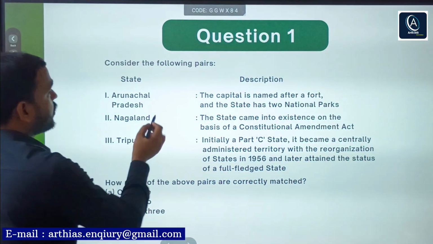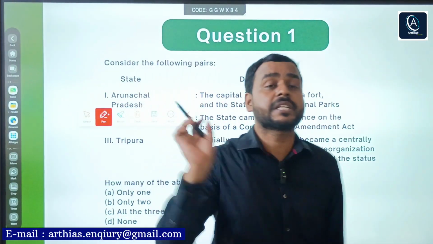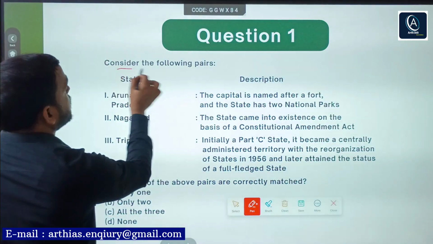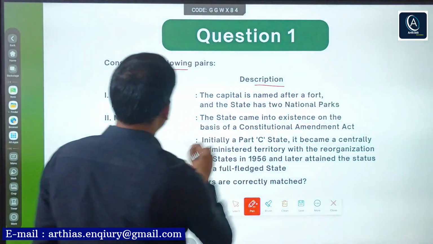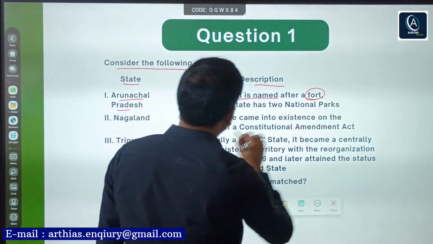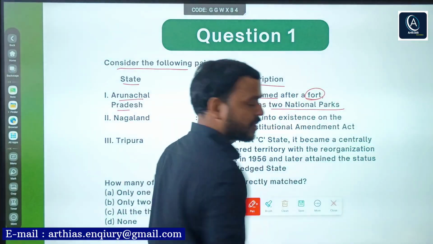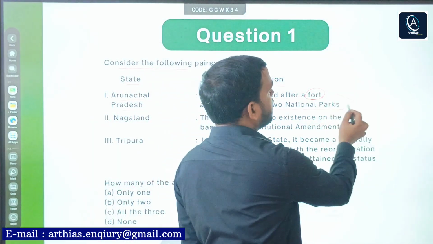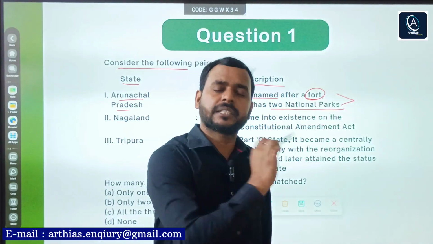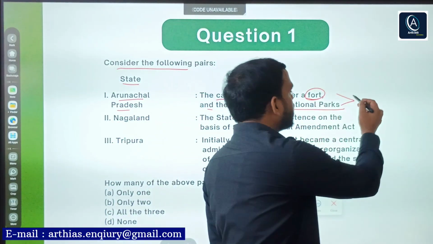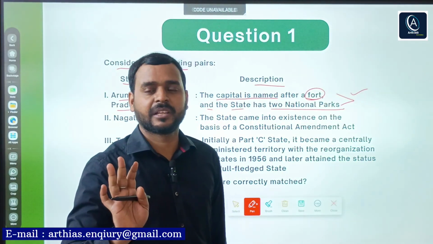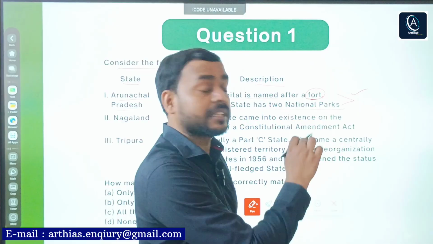So the first question is about the creation, or you can say the timeline, of states. It says, consider the following pairs. State and description. Arunachal Pradesh: the capital is named after a fort, and the state has two national parks. Generally, this statement can be correlated with geography, and I think most of the students didn't know about this statement, except a few. But this statement is correct.